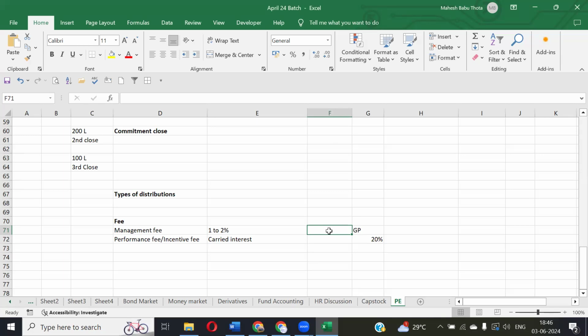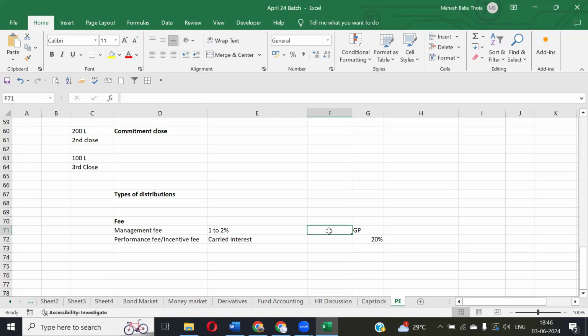But performance fees is once a fund is performing well, if the fund is generating positive returns, then they will charge additional fees from the investors. They will impose additional fees from the fund. That is called performance fees. And performance fees is also called incentive fee or carried interest. Both are the same. Both are in terms of profits only.